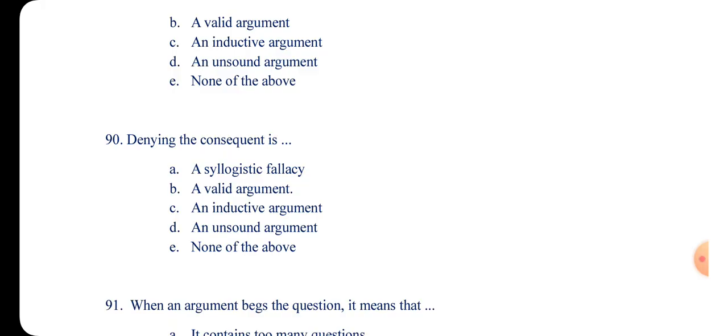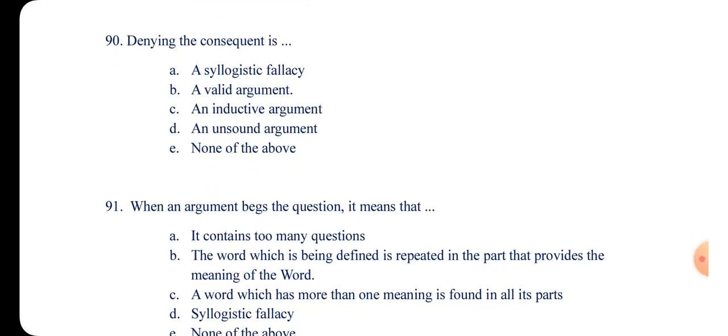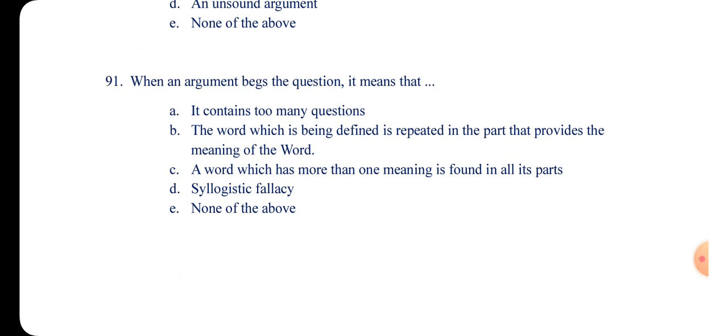Number 90, denying the consequent is A, syllogistic fallacy, B, valid argument, C, inductive argument, D, an unsound argument, and then E, none of the above. So the answer is a valid argument, right? Okay, so number 91, when an argument begs a question, it means that A, it contains too many questions. B, the word which is being defined is repeated in the part that provides the meaning of the word.